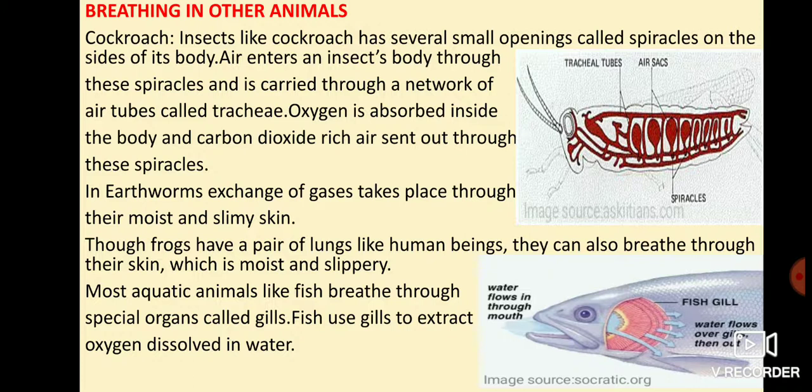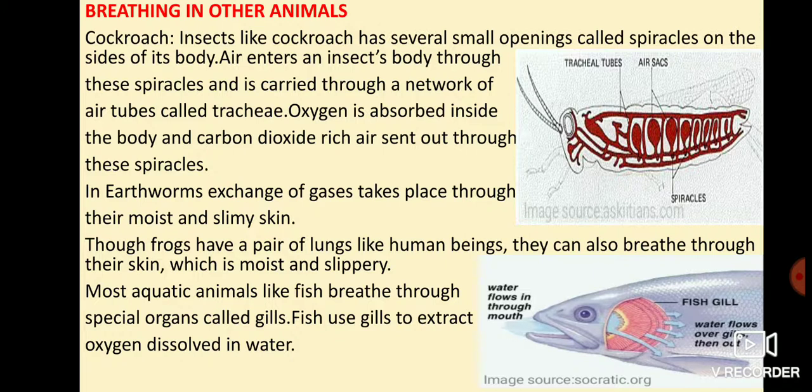First of all, we will discuss breathing in cockroach. Insects like cockroach have several small openings on the side of their body, and these small openings are known as spiracles. Air enters an insect's body through these spiracles, and this air is carried through a network of air tubes, and those air tubes are known as tracheae.